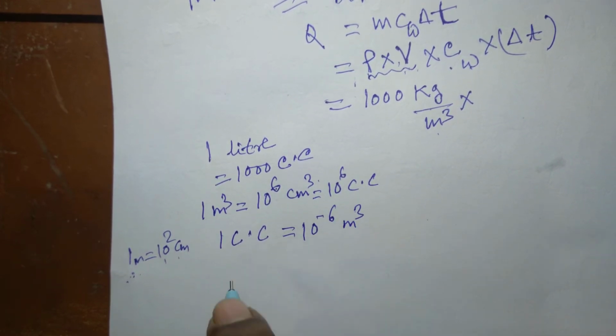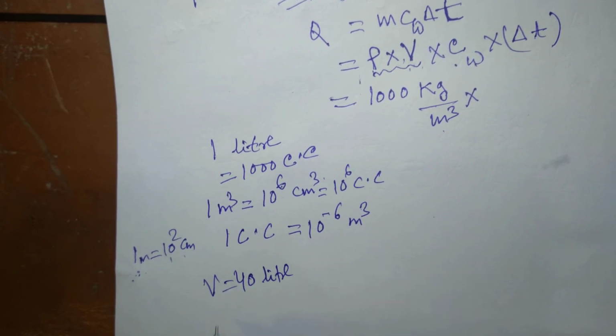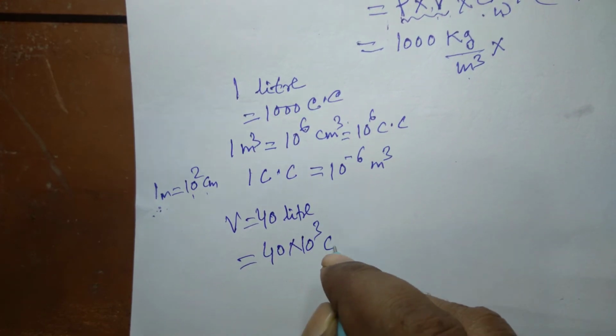So a volume of 40 liters means 40 multiplied by 10 to the power 3 cc.